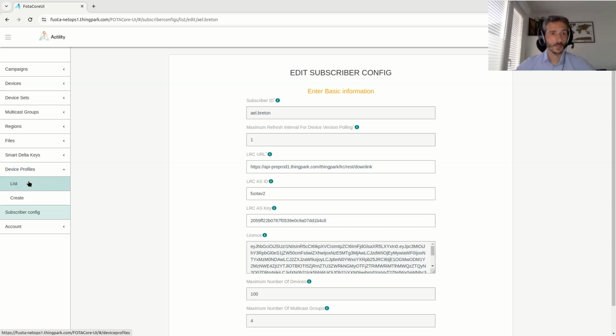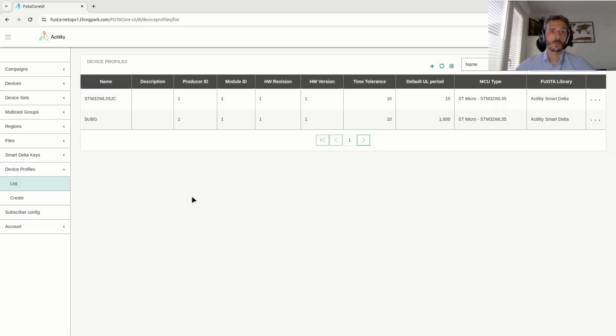We have the device profiles here. They could be called hardware profiles because they mainly contain hardware information, because we have to specify the producer ID, module ID, hardware revision, and hardware version. And basically, the device profiles are attached to files and to devices. They are the link between these 2 types of items. And when starting a campaign, if we try to push a file on a device which is not attached to the correct device profile, the device will be automatically ignored in the campaign. This is to prevent sending the wrong file to the wrong device.